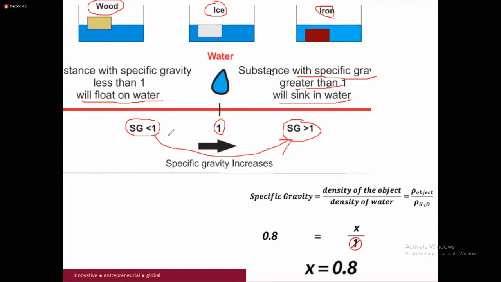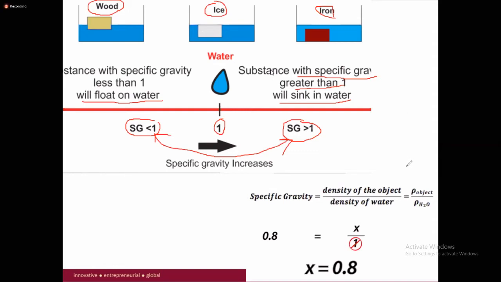If, for example, ice specific gravity is slightly less than 1. So that's why when you put ice inside the water, it cannot sink totally, but it can float somewhere inside the water, because the specific gravity is near about water or less than 1. So it can sink slightly inside the water, or maybe just be near the surface of the water. But sometimes it can also go inside the water. If a heavy block, it can sink inside the water.